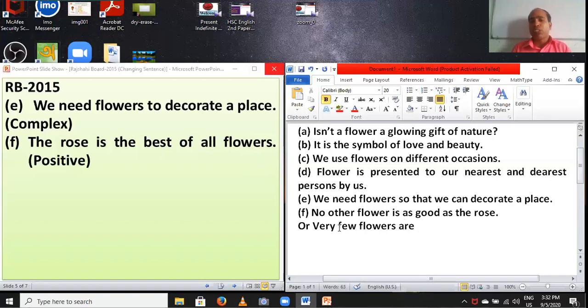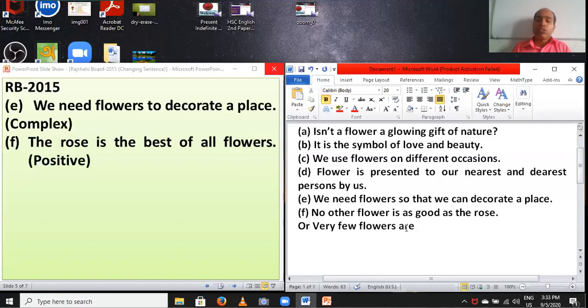Students, carefully or attentively, you should remember that plural subject and plural verb are used after very few.